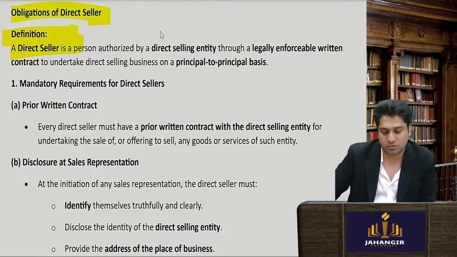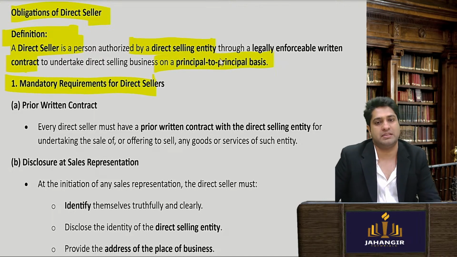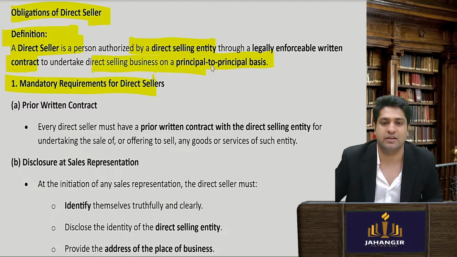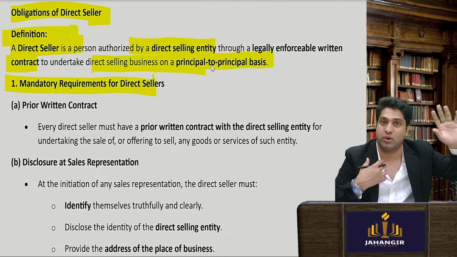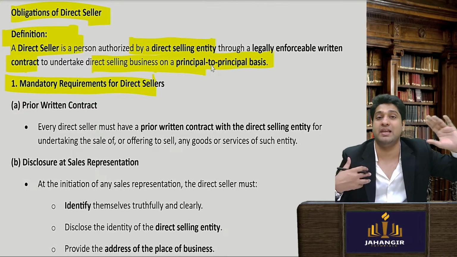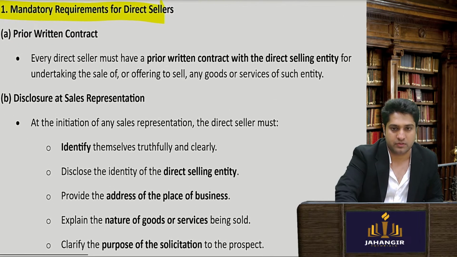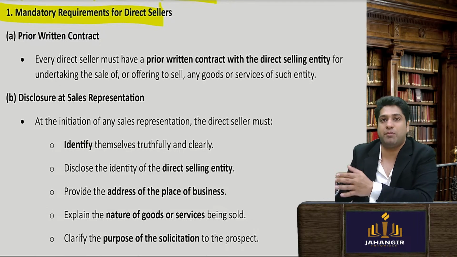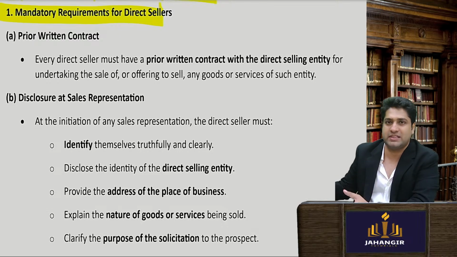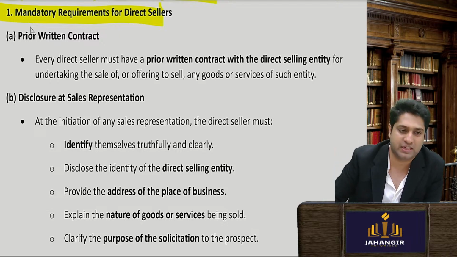A direct seller is a person who is authorized to directly sell the product through a contract, and it is made on a principal to principal basis. So they undertake direct selling on a principal to principal basis. So he's the principal, I'm the agent, and one is principal to principal. We both can equally be held liable. Okay, now because you are not in employment. If an agent is normally employed, here I am not employed. I sell in my own independent capacity, my independent network, my independent methods of selling, etc.